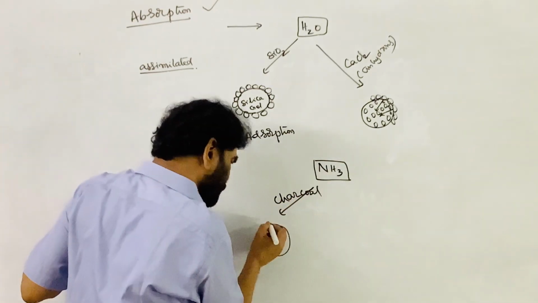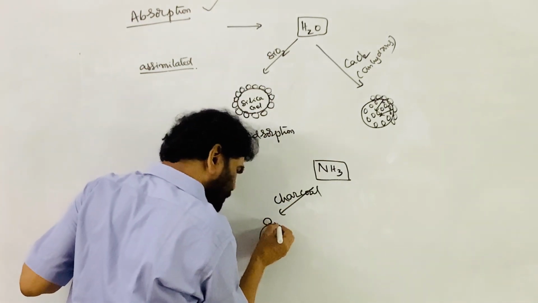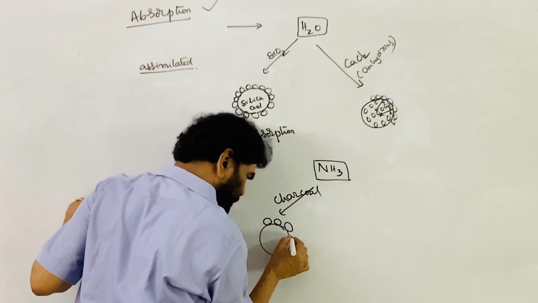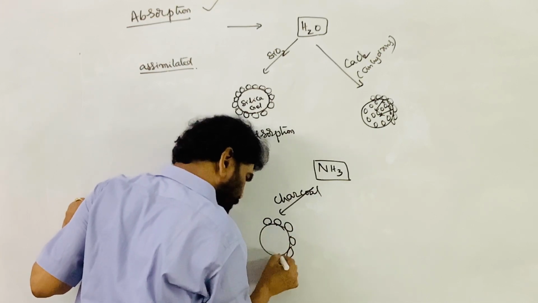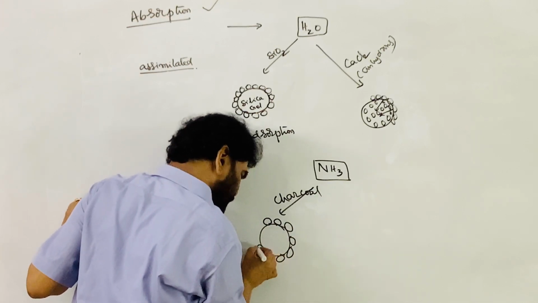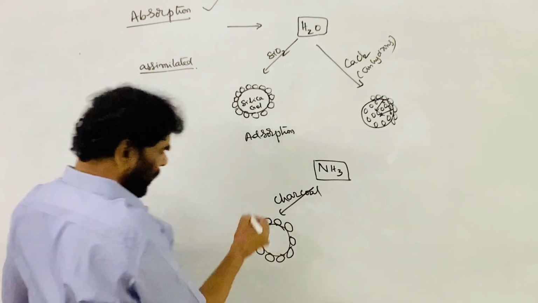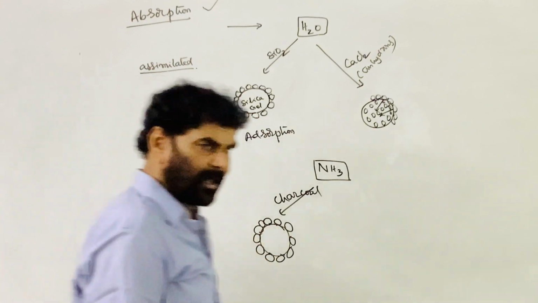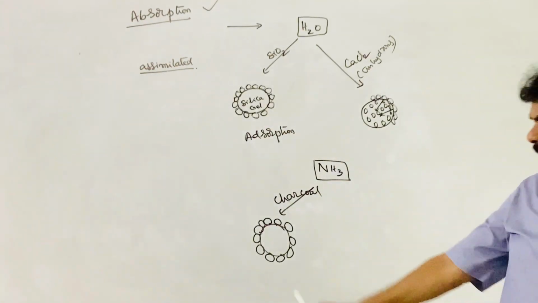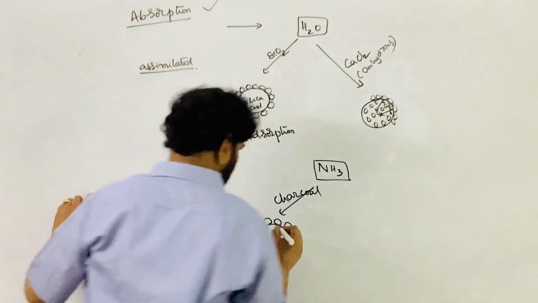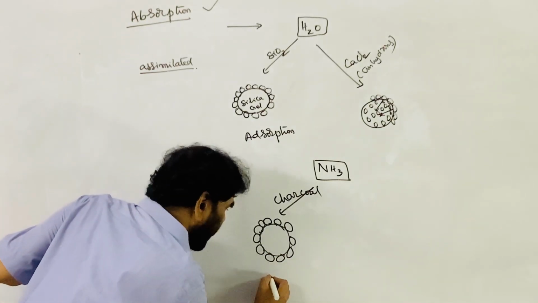When the ammonia is passed, the ammonia molecules are held up on the surface of this. Ammonia is not penetrating into the charcoal particle. Only the surface is active here. The surface is involved. Ammonia is held up on the surface. This is adsorption.